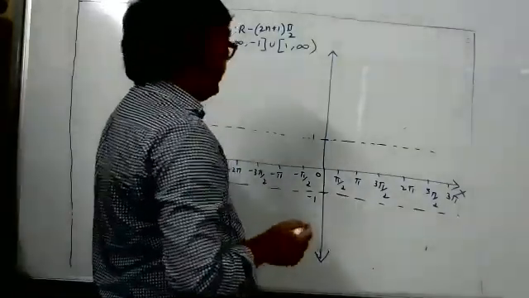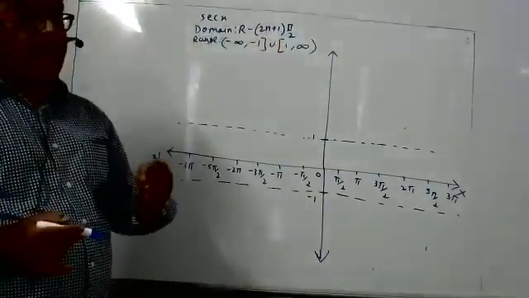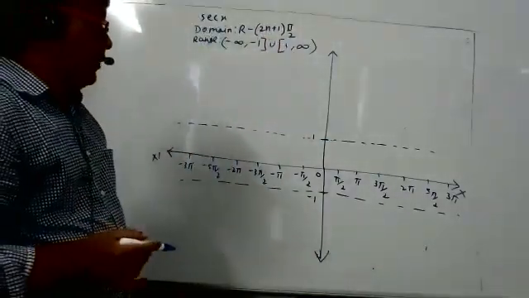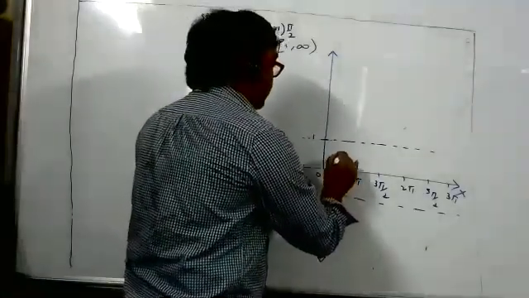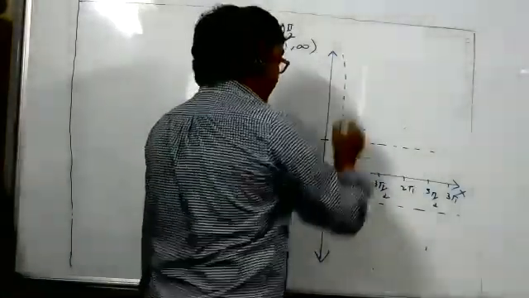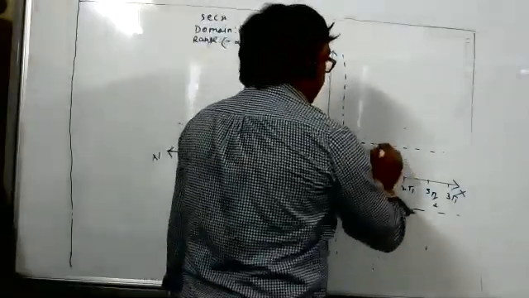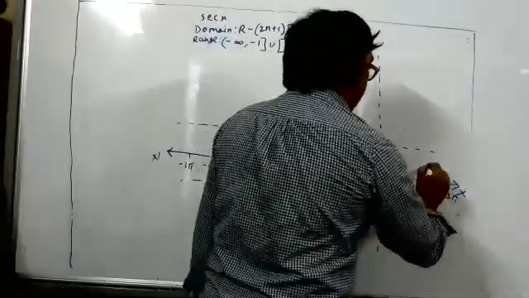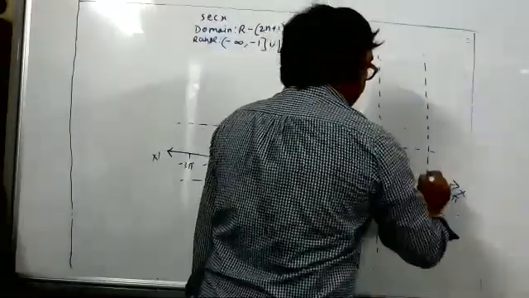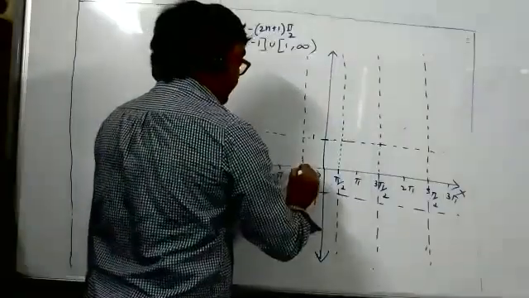Now the graph is not defined at odd multiples of pi by 2. So at odd multiples of pi by 2, we should draw asymptotes. Asymptotes are tangent to the graph at infinity. The graph will reach infinity there. So at pi by 2, 3 pi by 2, 5 pi by 2, we should draw straight lines to which the graph will touch at infinity. At minus pi by 2 also, we should draw asymptotes.